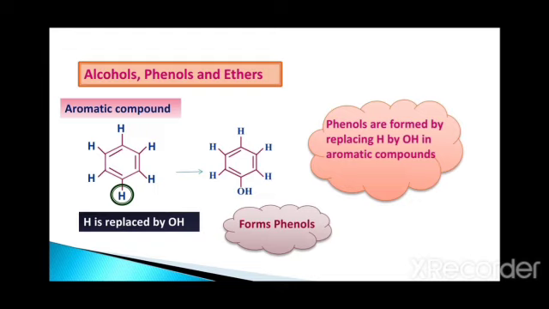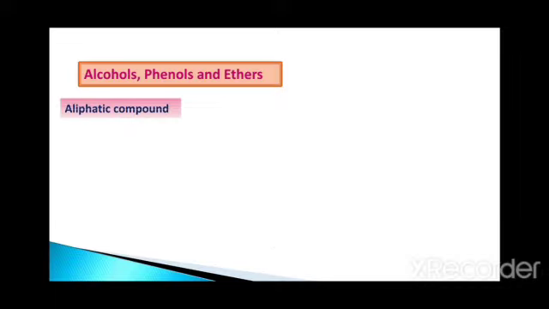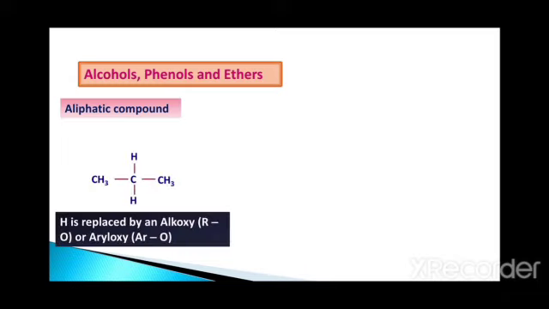So ethers belong to both of them. Let me take a simple example of an aliphatic compound to start with. In that, again I am replacing the hydrogen, but not with OH, but with an alkoxy group or aryloxy group. An alkoxy group is nothing but the hydrogen of the hydroxyl group replaced by an alkyl; then it is called an alkoxy group.